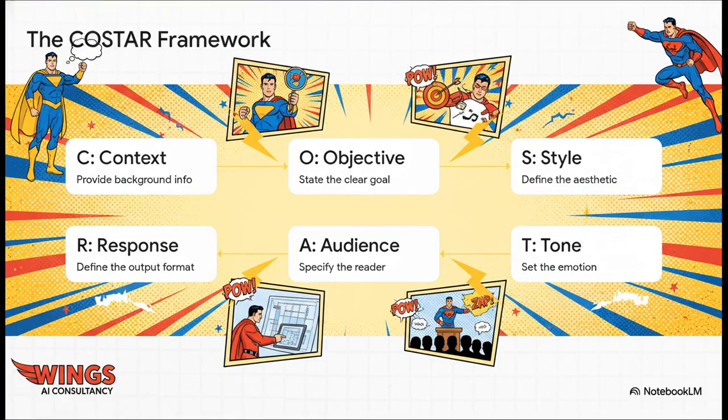So CoStar is an acronym for six key parts you need in a great prompt. You've got C for context, O for objective, S for style, T for tone, A for audience, and R for response. Let's actually walk through and build our pro prompt using this exact blueprint, step by step.